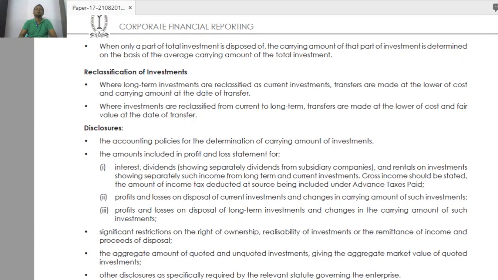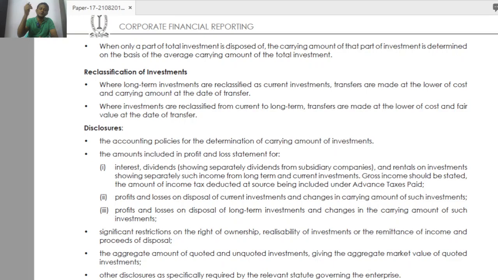There are many purposes for accounting standards. In every accounting standard there will be some disclosure always. Disclosure means whatever important area in AS 13 we dealt with in our company should be disclosed separately.